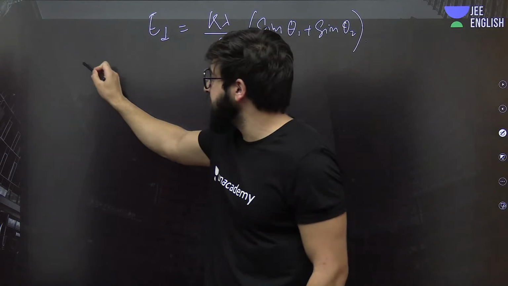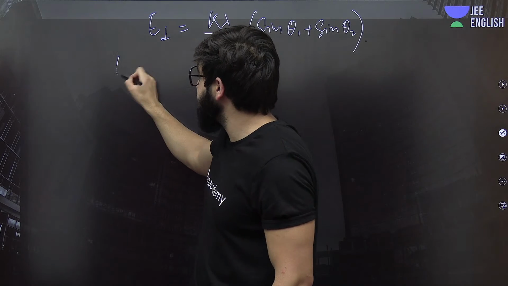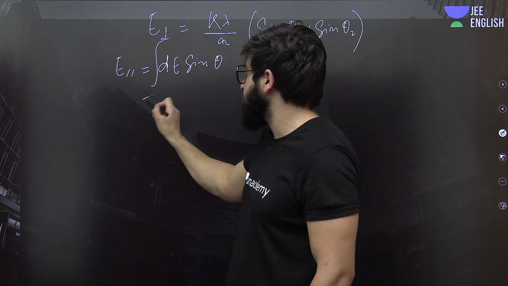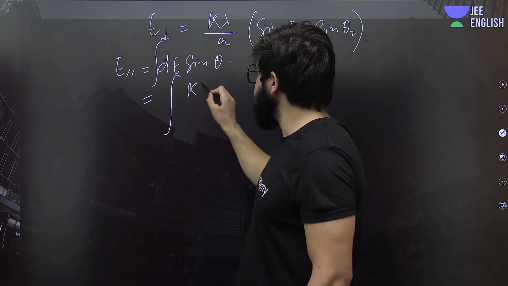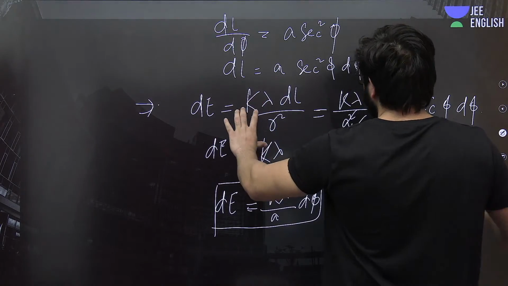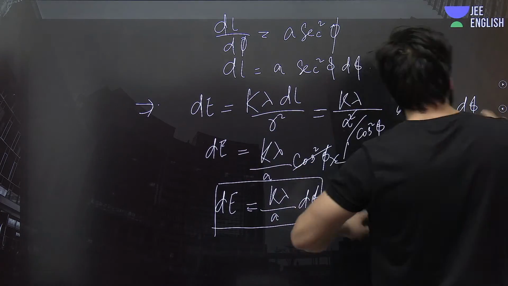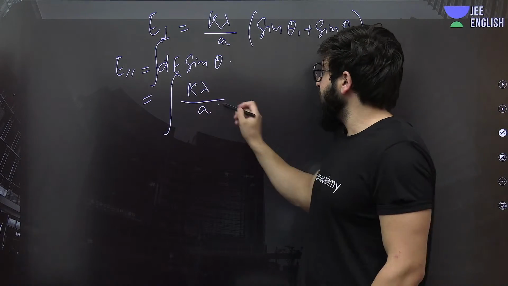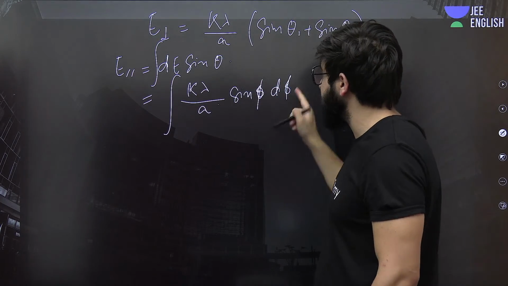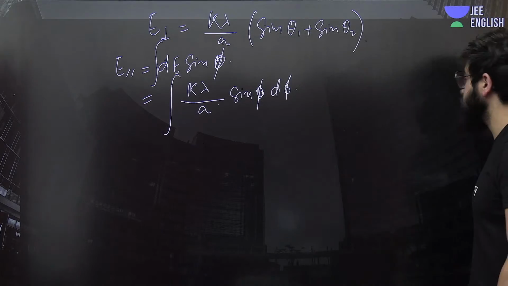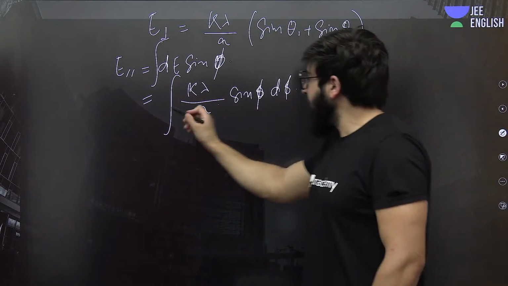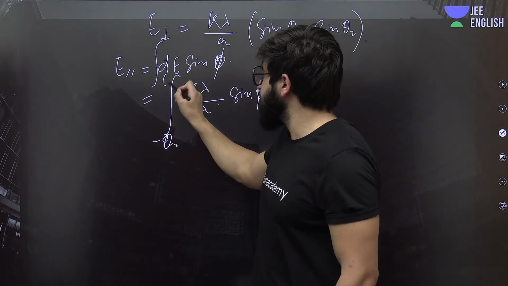Now we need to find the E parallel. That is the integration of dE sine of theta. Can we just write it now as K lambda upon A? Because the value of dE is nothing but K lambda upon A into d phi, and over here it will be sine of theta, this is not theta, sorry, it's confusing, that is basically phi, and it will be d phi. And this will be from minus theta 2 to plus theta 1.